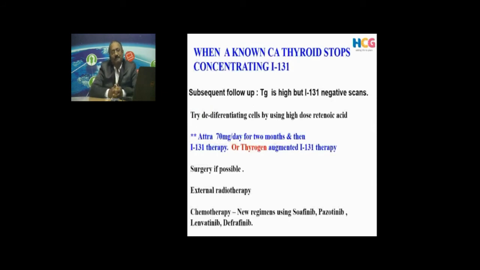The patient is doing fine, but the iodine scan is negative, but thyroglobulin is going up. That means something is wrong here. We know that there is a metastasis or a residual thyroid tissue somewhere, but it has failed to take up iodine 131. These patients have a poor prognosis. So in these patients, we have to hunt for what is happening, where is the metastasis, not by conventional isotope scans, but by doing PET scans. We also try to make those cells take up iodine 131 by many other means, by giving certain drugs.